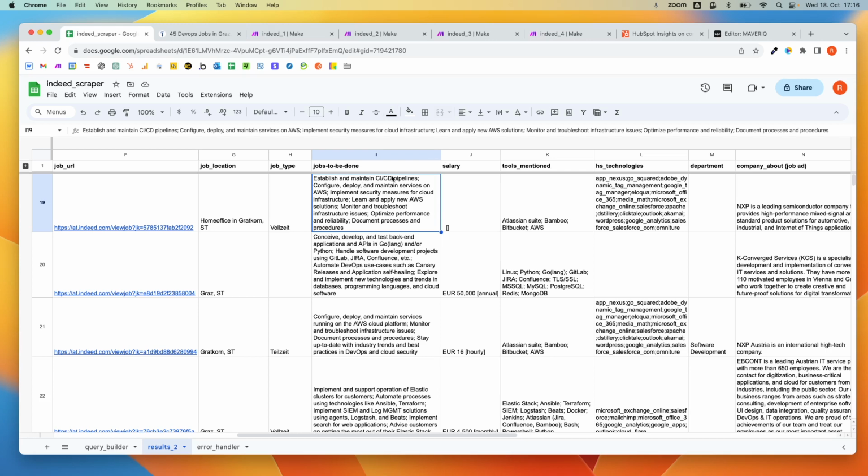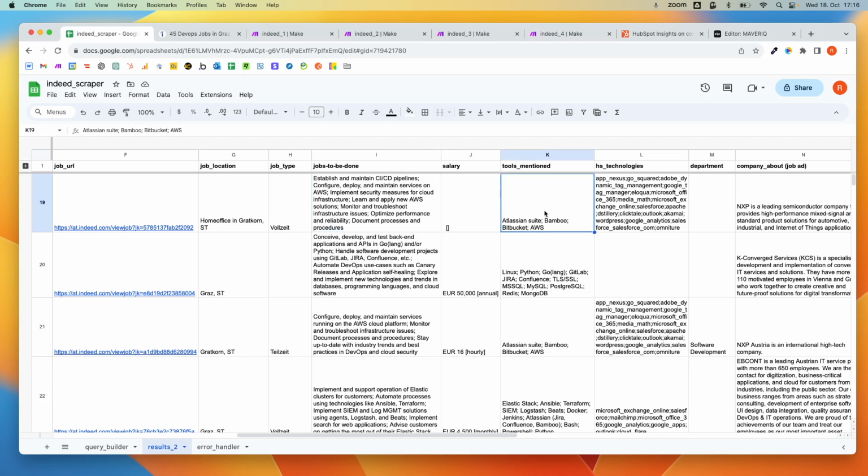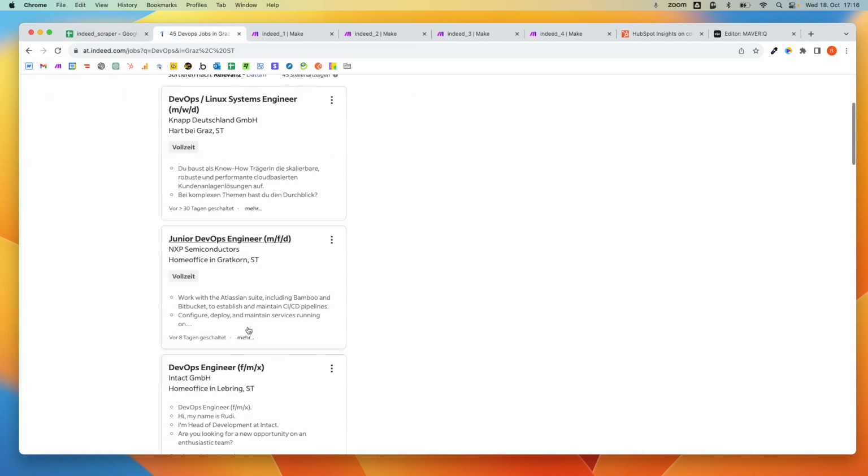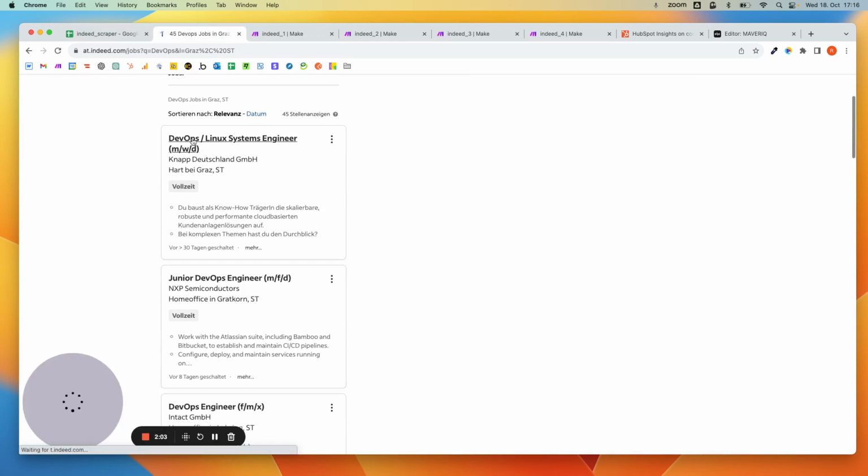So I'm extracting these jobs to be done, salary information, and then also their tech stack, so tools or frameworks that are mentioned. You see here, I'm extracting all of this from the job ad, just so that you know, it's Indeed that I'm using here. So you have all these job offers, and let's just open one here, open a new tab.